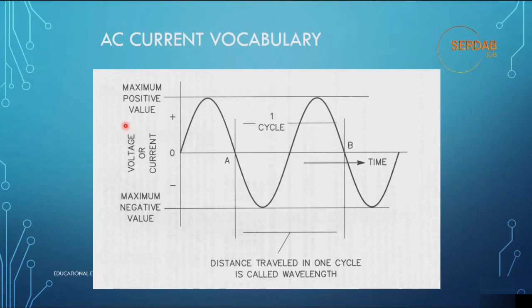This is the maximum positive value, and this is the maximum negative value, this line and this line. This is the value to be measured, voltage or current. As you can see, starting from 0, it will go in the positive direction, then it will go in the negative direction. This means that this is an AC current, since it goes in both directions, positive and negative. If it only went in the positive direction, then it would be DC.